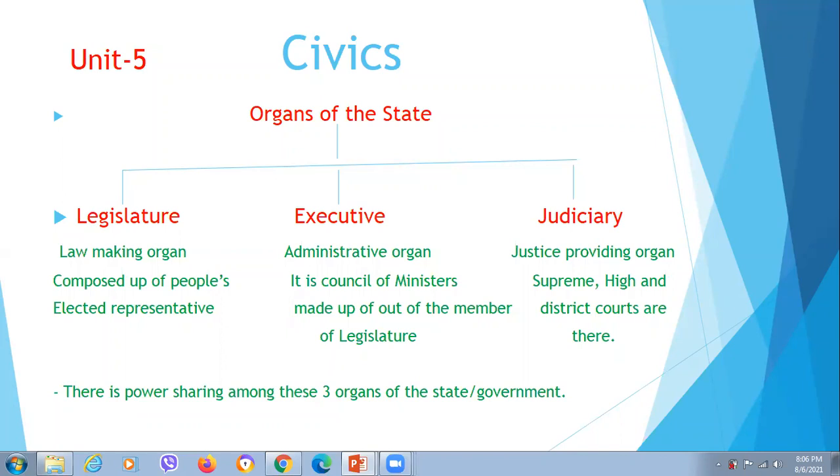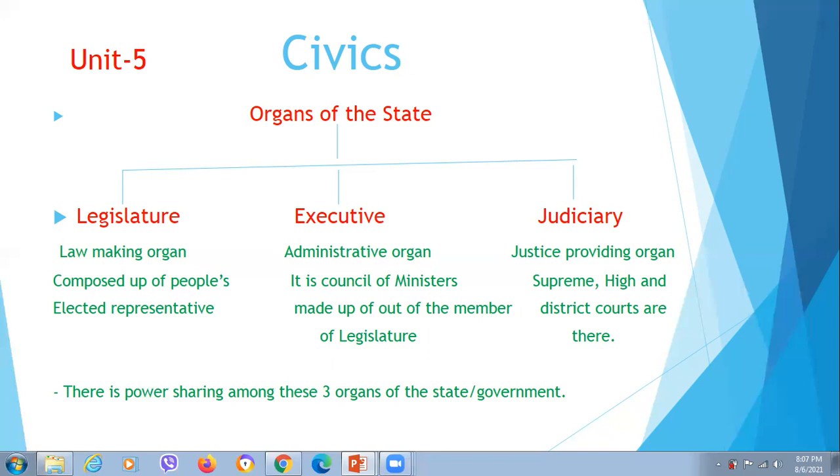Today, we are going to study the civics part of Unit 5 for the students of grade 10. It is equally important for the students of grade 8 as well as the people who want to learn about the organs of the state. Let's start. My dear students, to run a country, there need some power executing organizations.